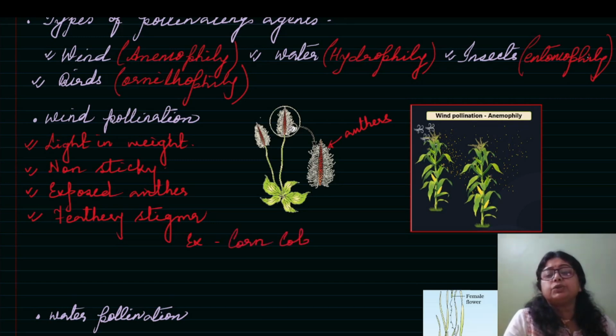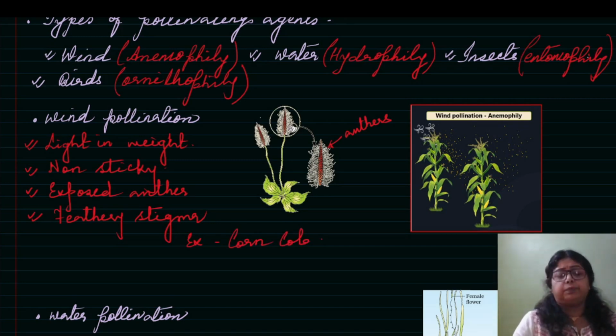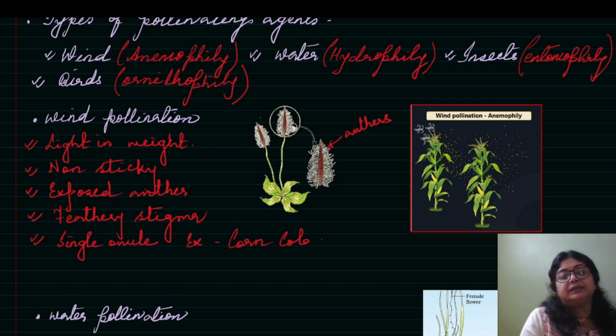So these four points are not something you need to memorize; you can figure them out. But the point I am giving now is very important, because in the NEET exam, many years before, a question came in MCQ with one option that is the single ovule. So they had asked on wind pollination, and you should learn that in case of wind pollination there is a single ovule.